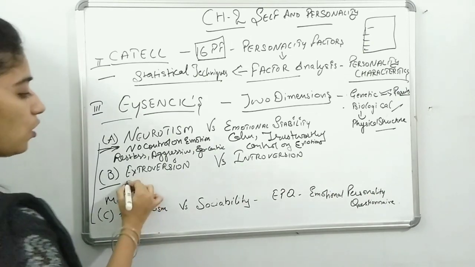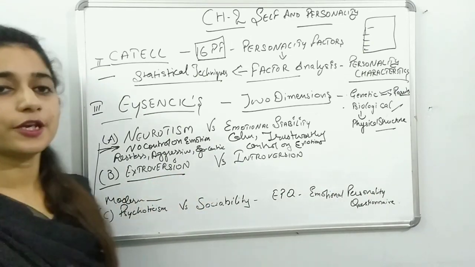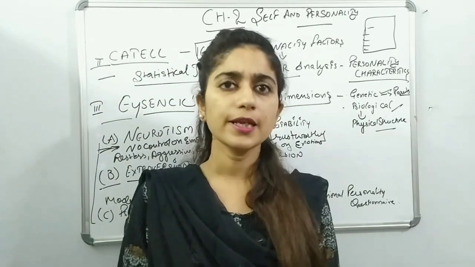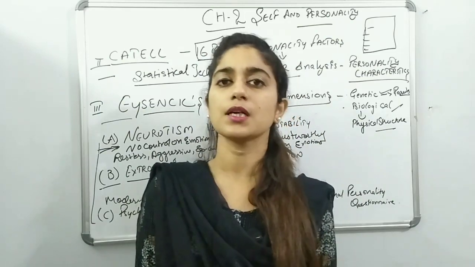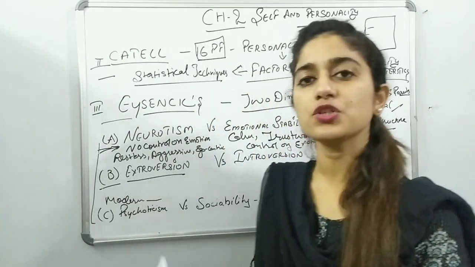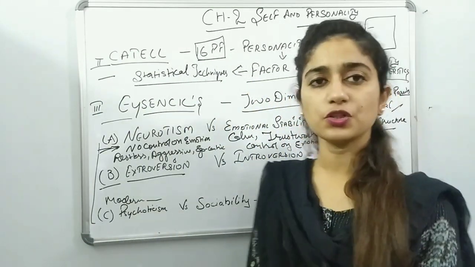After this we talk about extroversion and introversion, which are related to extrovert and introvert personalities. This dimension also arose in Eysenck's theory.